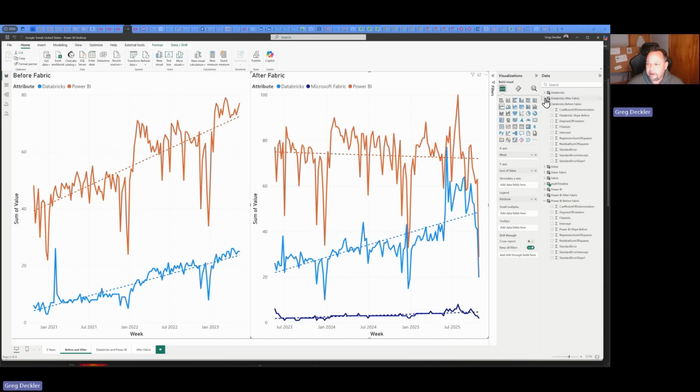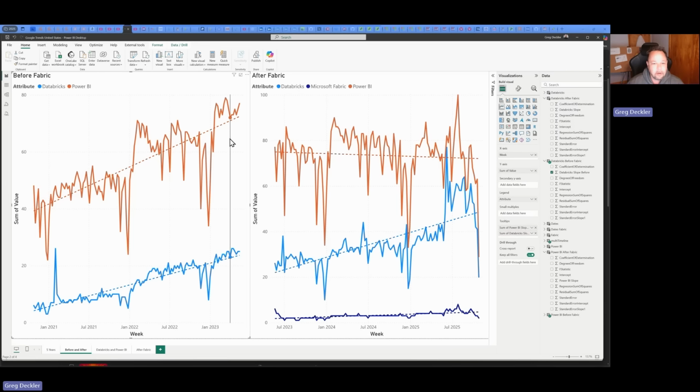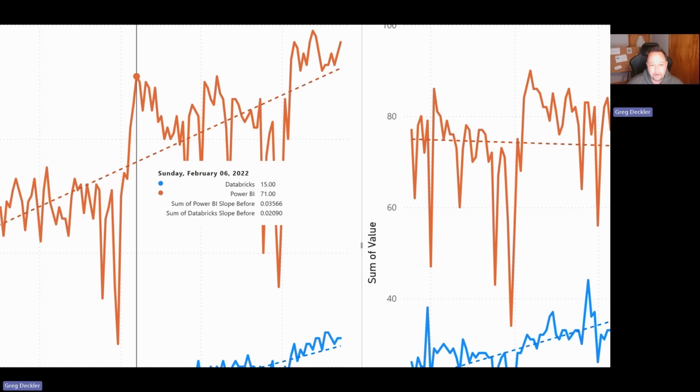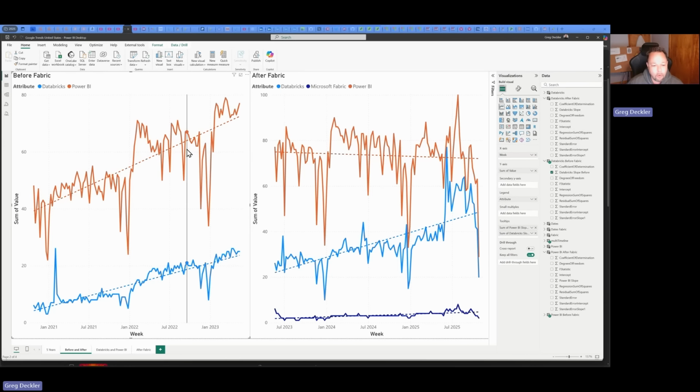We'll do the same thing for after: the Databricks slope into the tooltip, and for Power BI after, the Power BI slope. There we go. Now we can take a look at any point on this line, and we can see that the slope for Power BI is 0.03566 before Fabric, while Databricks has a lower slope, 0.02090. That means Power BI is gaining in search popularity over Databricks by a pretty decent margin, almost double.